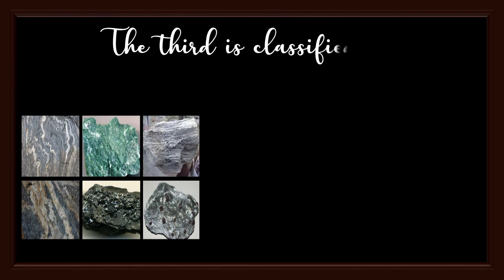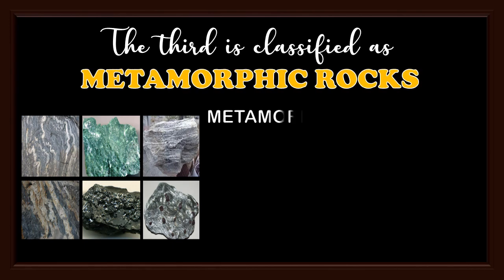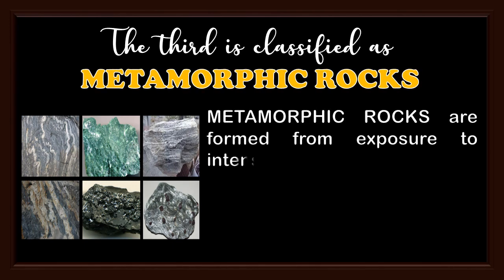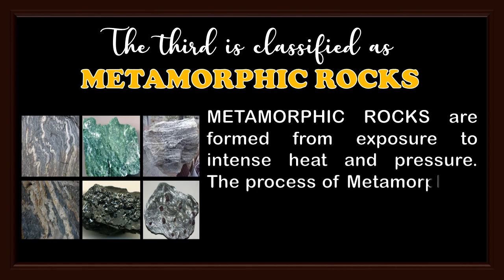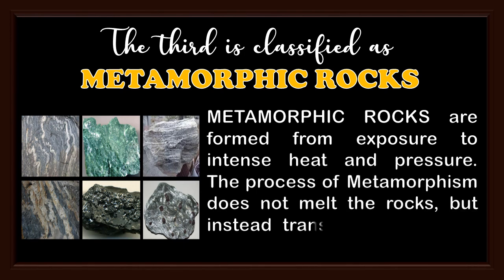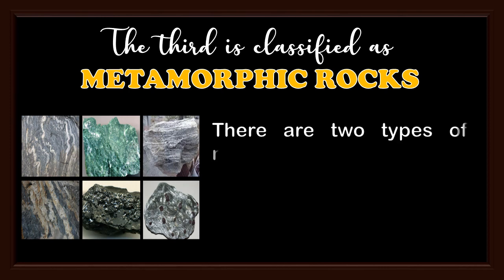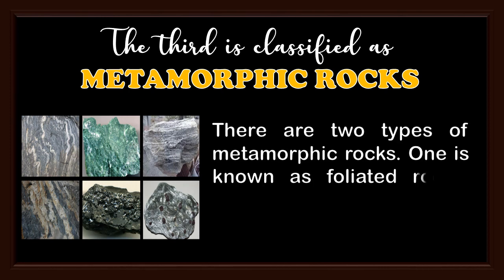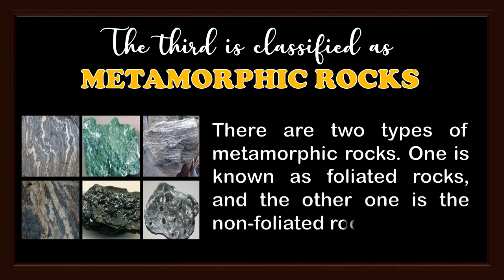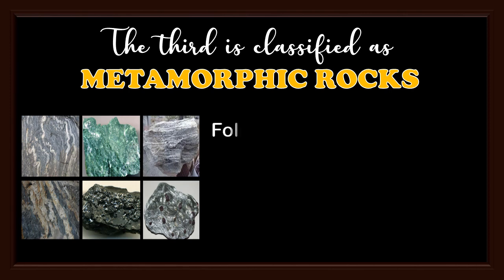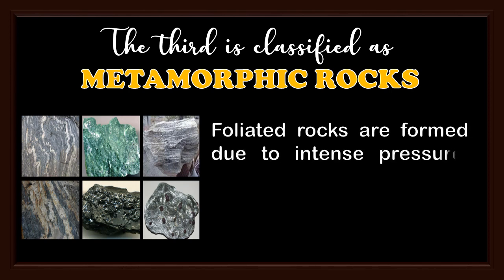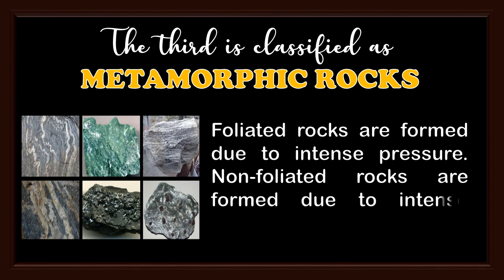The third is classified as metamorphic rocks. Metamorphic rocks are formed from exposure to intense heat and pressure. The process of metamorphism does not melt the rocks, but instead transforms them into more compact rocks. There are two types of metamorphic rocks. One is known as foliated rocks, and the other one is the non-foliated rocks. Foliated rocks are formed due to intense pressure. Non-foliated rocks are formed due to intense heat.